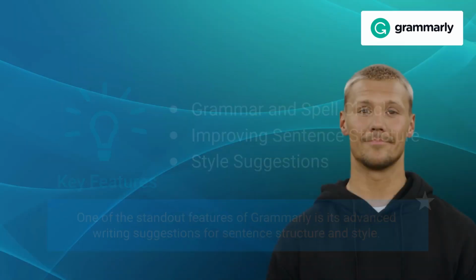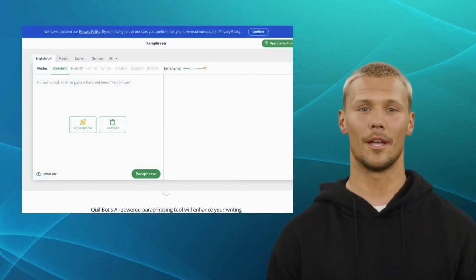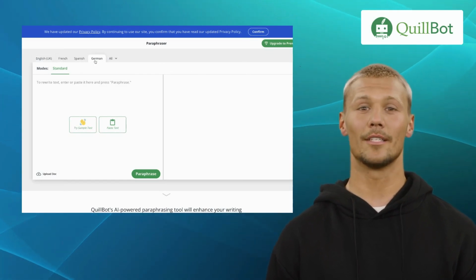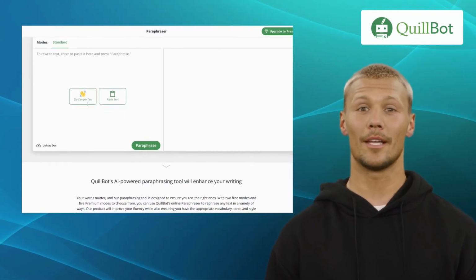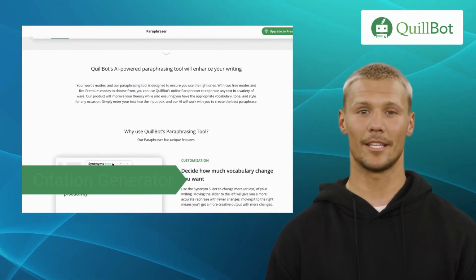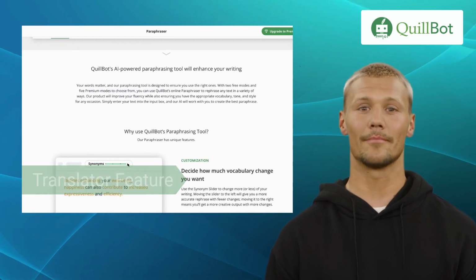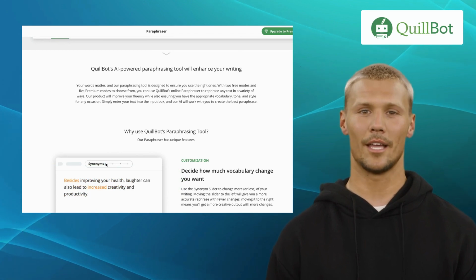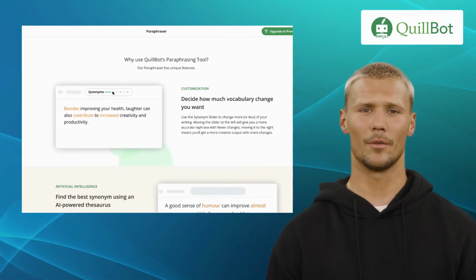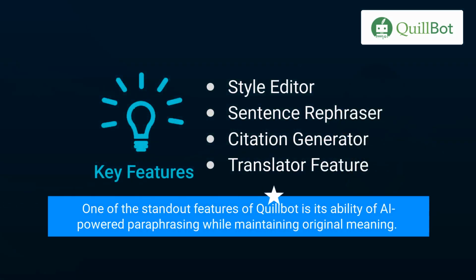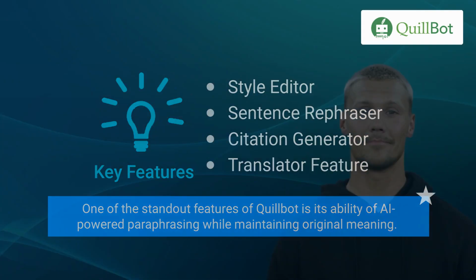Our first alternative is Quillbot. Quillbot is an AI-powered paraphrasing tool that helps you rewrite sentences and paragraphs while maintaining the original meaning. It offers features like Style Editor, Sentence Rephraser, Citation Generator, and Translator feature. It uses advanced algorithms to generate alternative suggestions, making it an excellent choice for content creators, bloggers, and students who need to paraphrase or rephrase text. One of the standout features of Quillbot is its ability of AI-powered paraphrasing while maintaining original meaning.